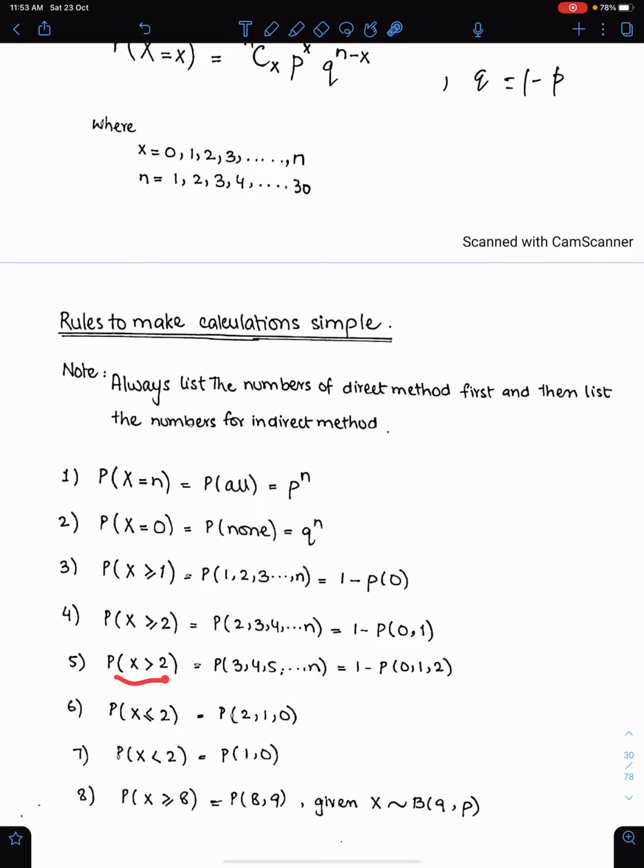X greater than 2. The first number is 3, then 4, then 5 and till n. So this method is still lengthy. So we have to subtract from 1 the probability of those numbers which are not in this list. And those numbers are 0, 1 and 2.